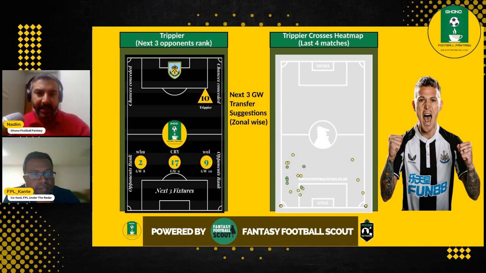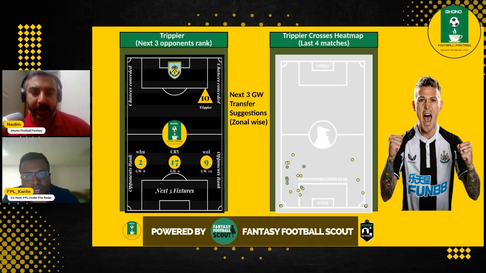But anyway, the next transfer, of course, is Trippier, the man who gave 18 points last week. Those who went early, very good, well done, including you. I wasn't the one who had Trippier at all, but I still managed to do well. So what do you think about Trippier now that Salah is also looking like a prospect? It's becoming a bit of a difficulty to fit in all these players.